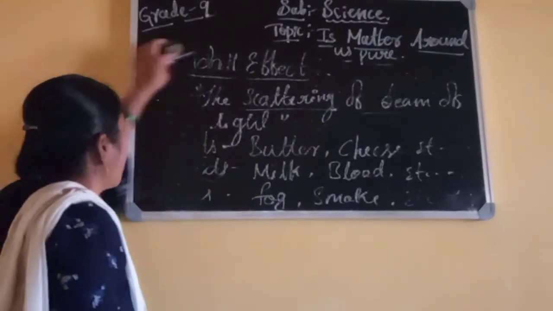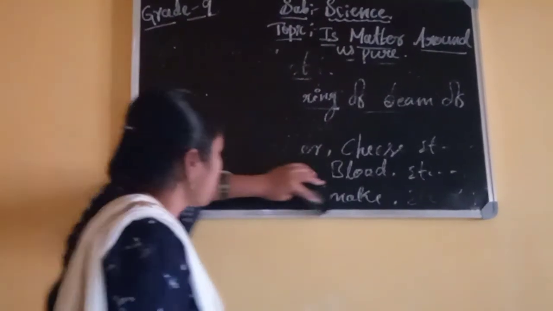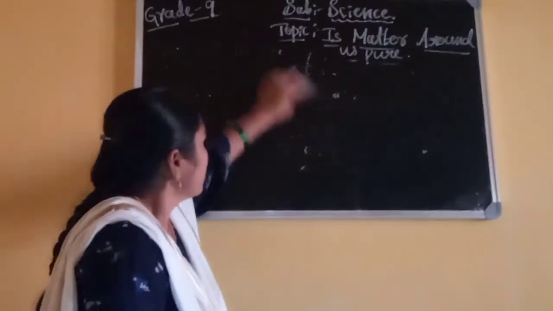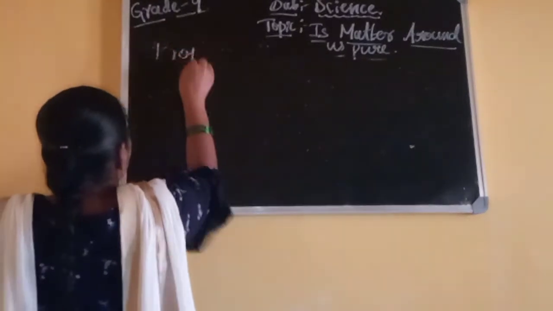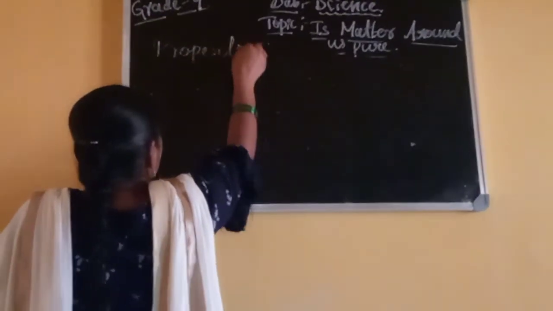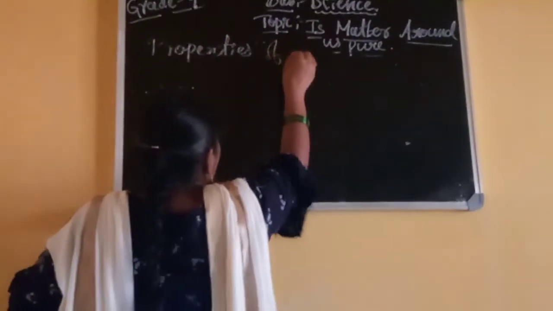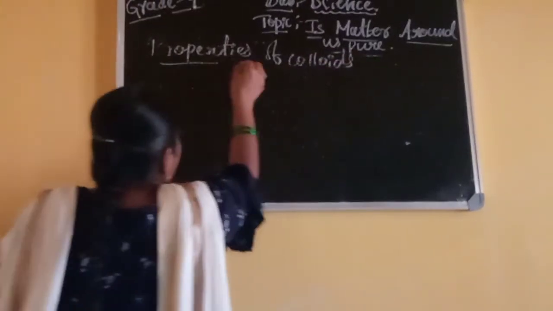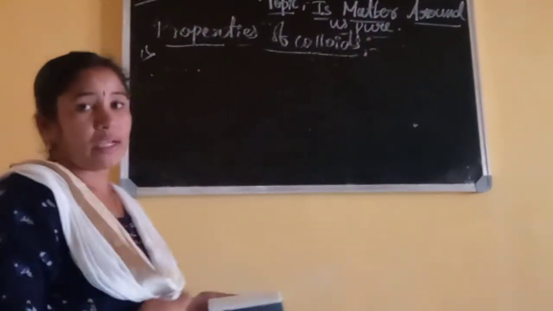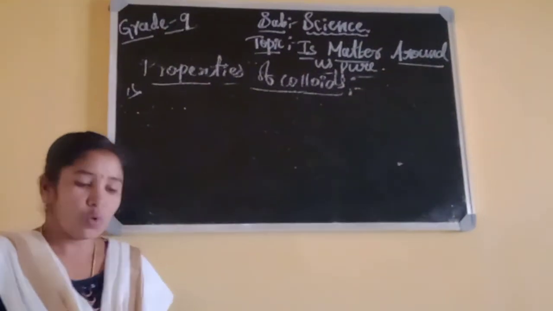Let's see now some properties of colloids. There are 5 properties of colloids. Let's see one by one.